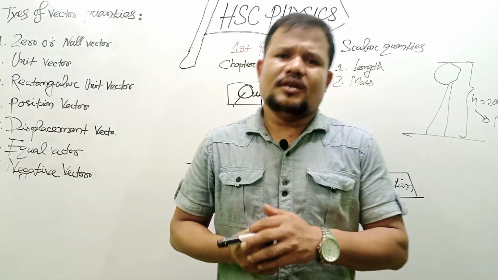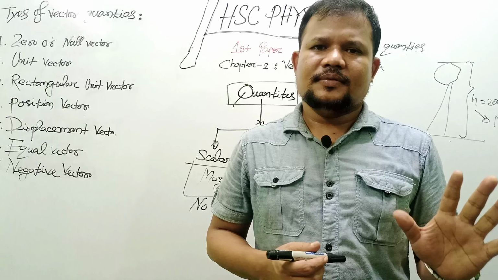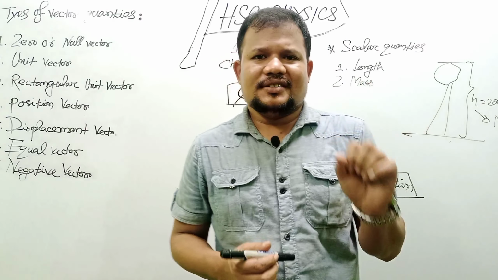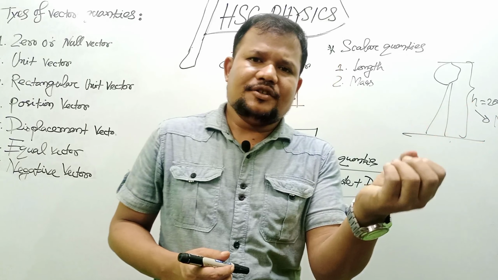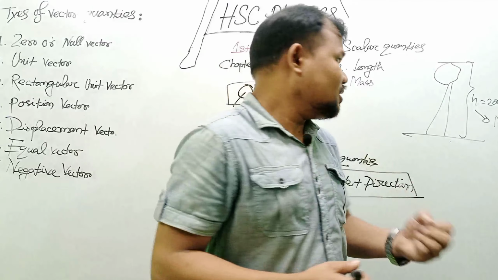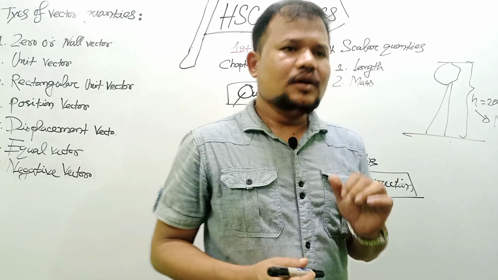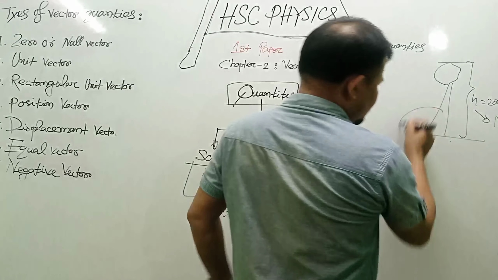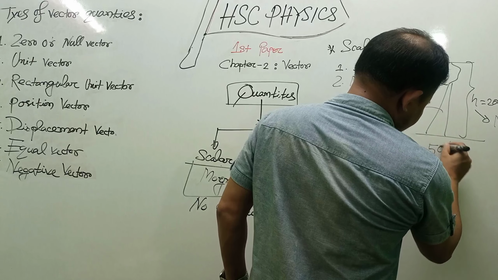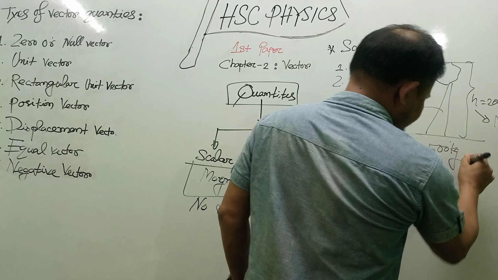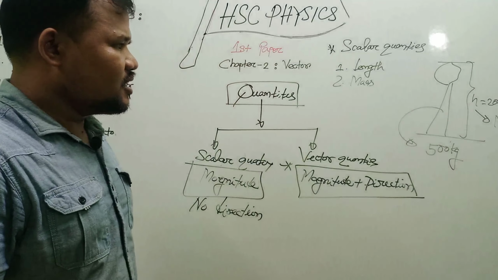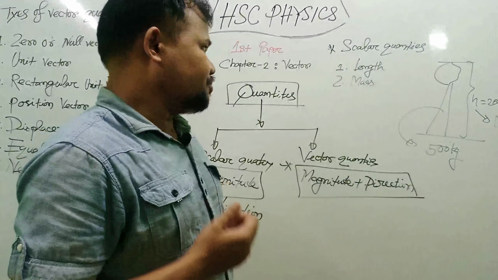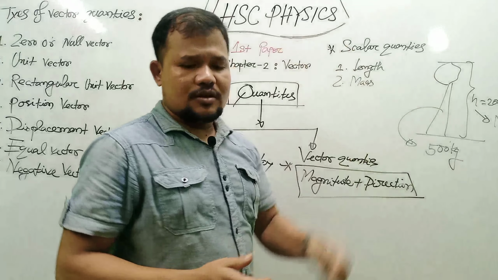Any object has mass. If you ask someone what is the mass of any kind of thing, suppose what is the mass of the tree, someone gives you the answer: the mass of the tree is 500 kg. As the mass is 500 kg, you represent only its magnitude. There is no need for direction. Because of that, mass is a scalar quantity.